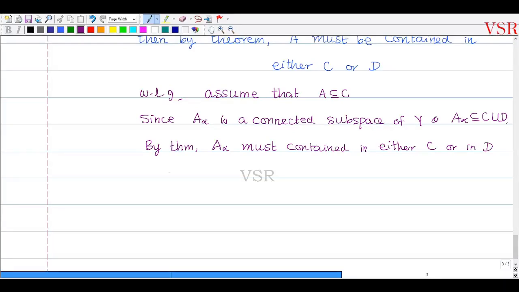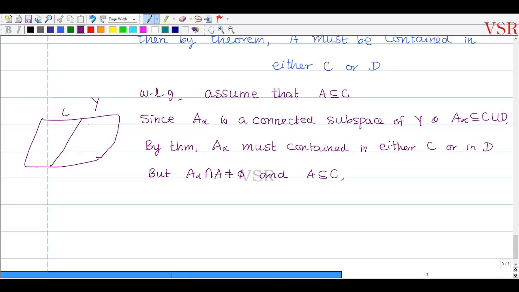But A alpha intersection A which is non-empty and A is contained in C ஆக இருக்கிறதுனால, A alpha intersection A வந்து என்னது non-empty ஆகவும் இருக்கு. It means இதான் படம், இது என்னுடைய Y, இது எனக்கு ரெண்டா பிரிச்சிருக்கேன். This is C, this is my D. இதுக்குள்ள என்னுடைய A இருக்கு. அப்போ A alpha இதுக்குள்ள தான் இருக்க முடியும். A alpha because we are having a common point.